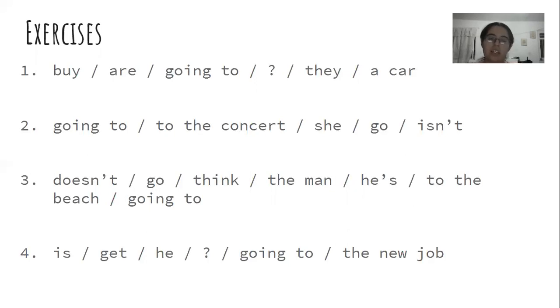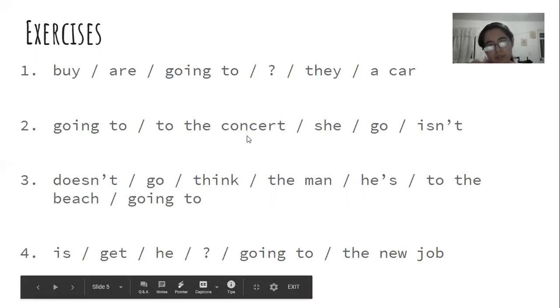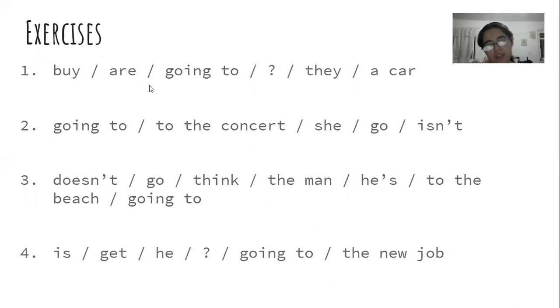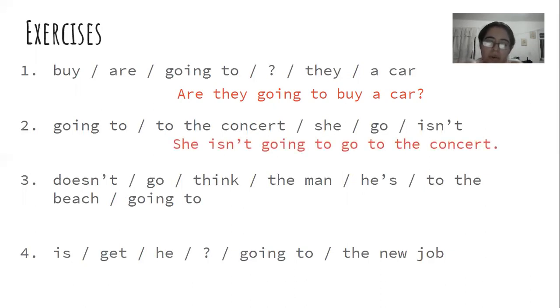Okay, so let's start checking them. The first one says, "buy, are, going to, question mark, they, a car." So it's a question. It doesn't seem to have "do" or "does," so we're going to start with "are." "Are they going to buy a car?" The second one, "going to the concert. She isn't." So what would that be? It would be, "She isn't going to go to the concert."